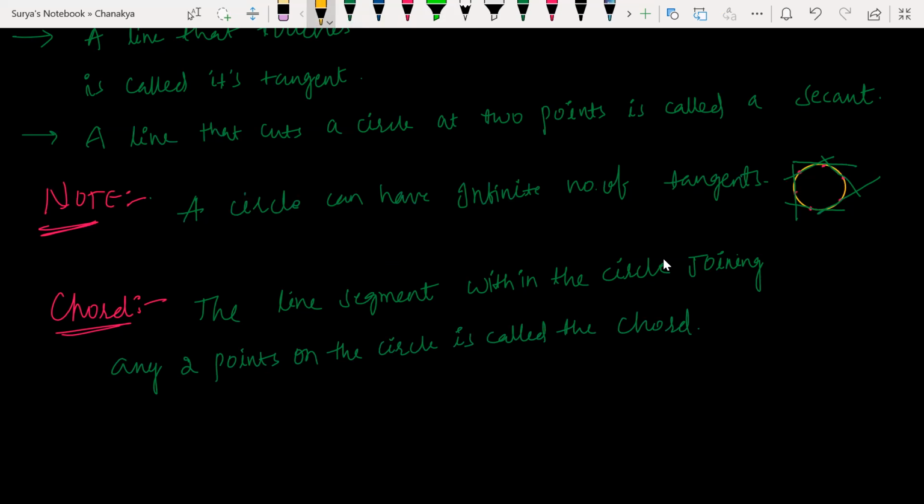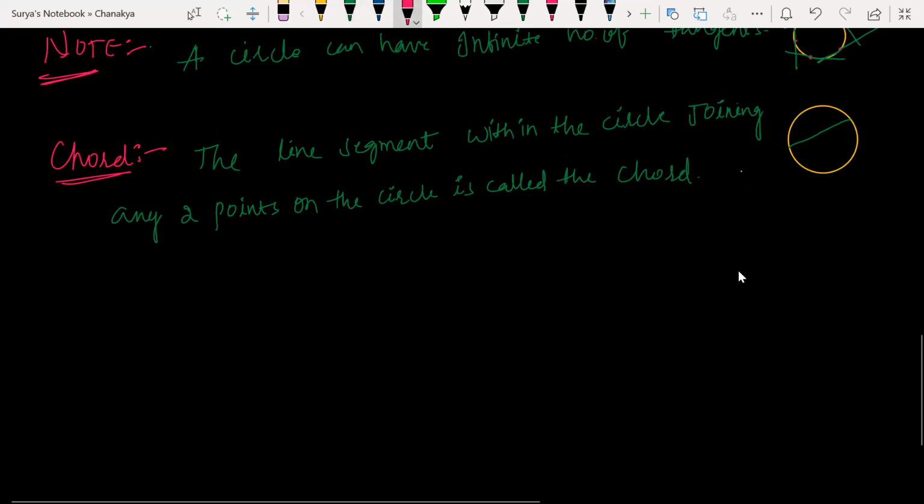Look at this. What is line segment within the circle? Line segment within the circle joining any 2 points on the circle. Look at this. This is a chord. Clear? Do you agree with my point? Yes, sir.